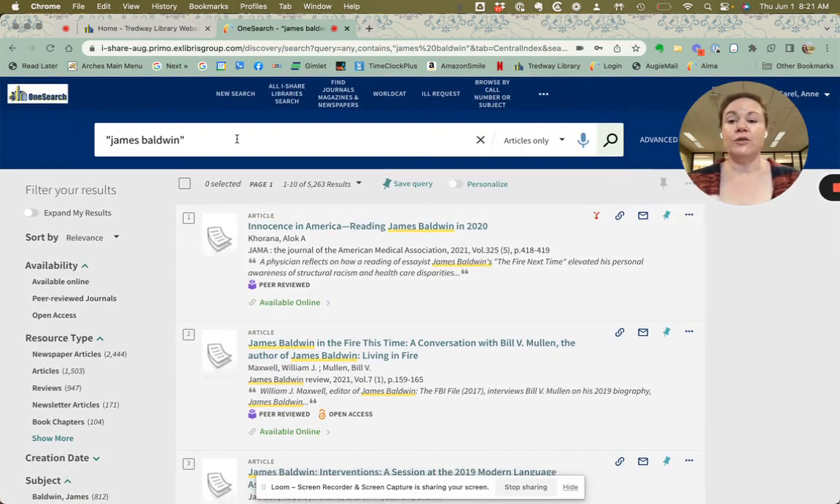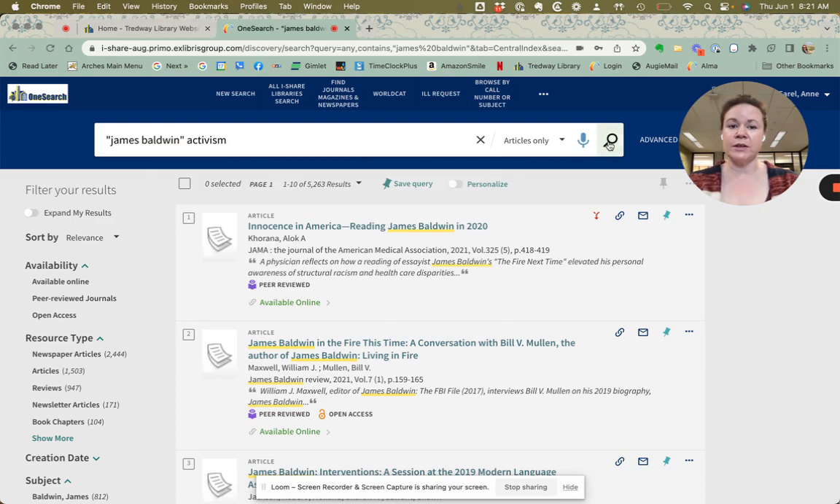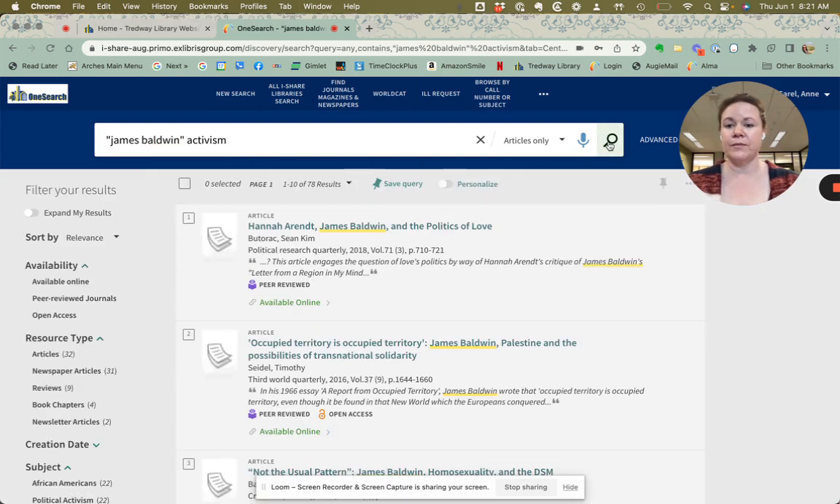If at any point you feel like you want to narrow your search, you can always add words to your search bar if you'd like to do that. Let's add something like activism and see if we're able to narrow our results a little bit that way. So now we're down to 78 results. So just by adding one word that might fit our research topic a little bit better, we are able to focus our search quite a bit.